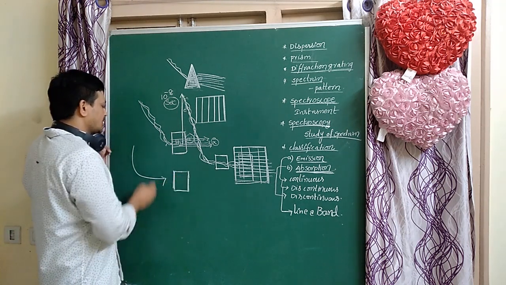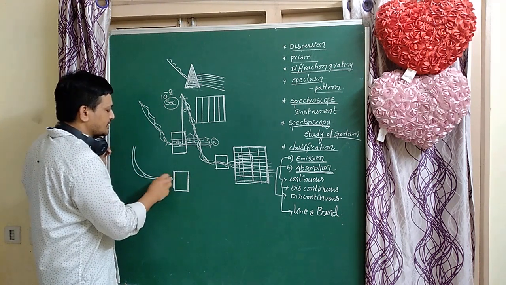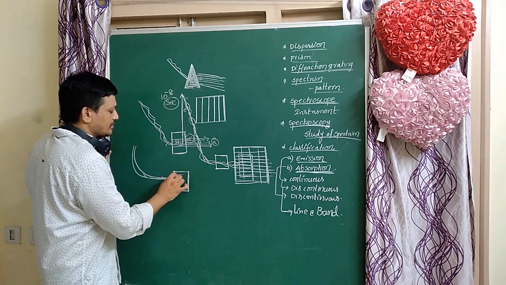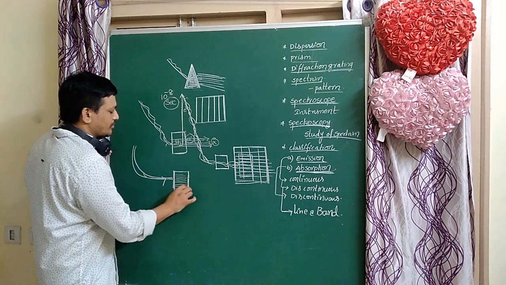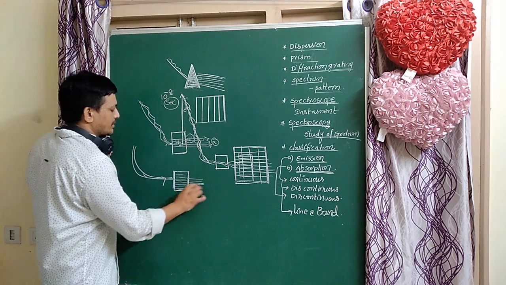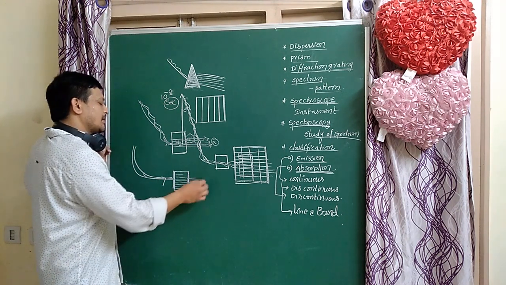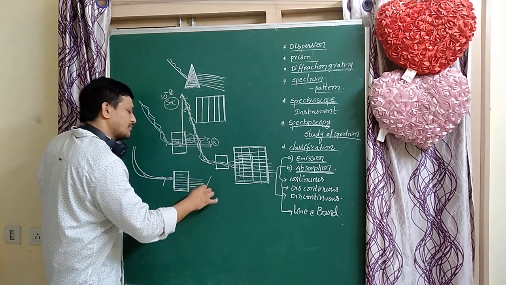The radiation passes through that sample. Some of the radiation is absorbed by molecules, and the remaining radiation is transmitted. Here the transmitted radiation passes through the prism.